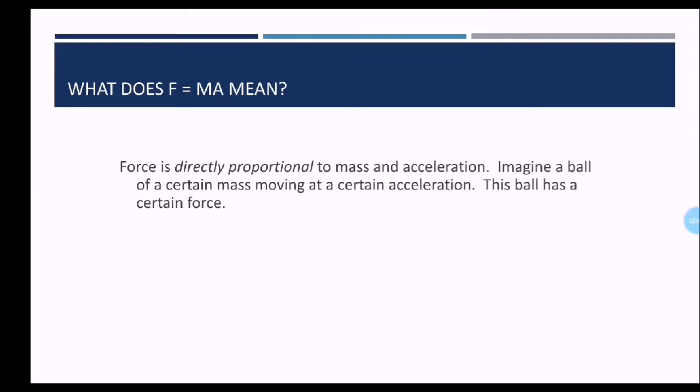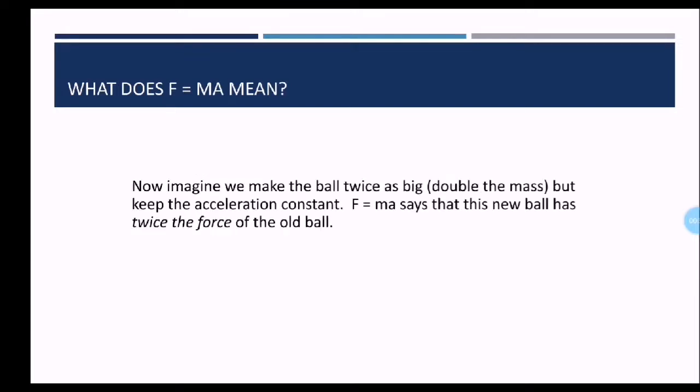What does F equals ma mean? Force is directly proportional to mass and acceleration. Imagine a ball of a certain mass moving at a certain acceleration. So this ball has a certain force. There must be a force applied on this ball in order for it to move with a certain acceleration. Now imagine we make the ball twice as big, which means we double the mass, but we keep the acceleration constant. F equals ma says that this new ball has twice the force of the old ball.